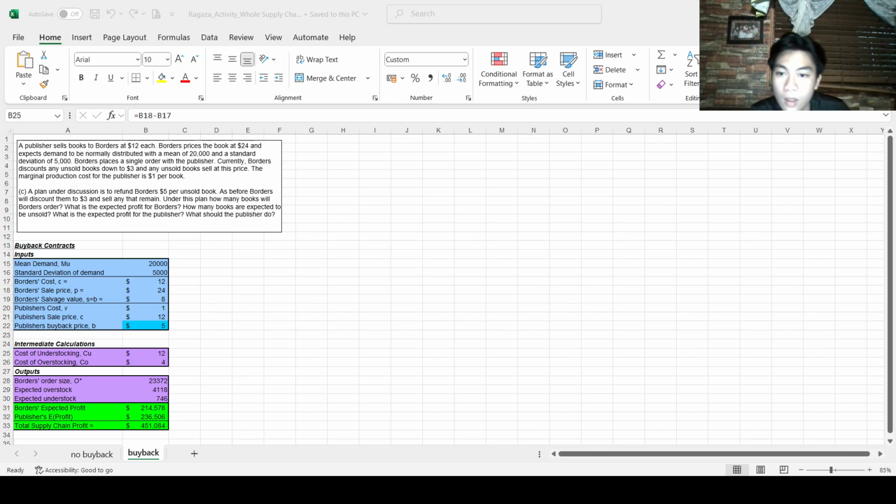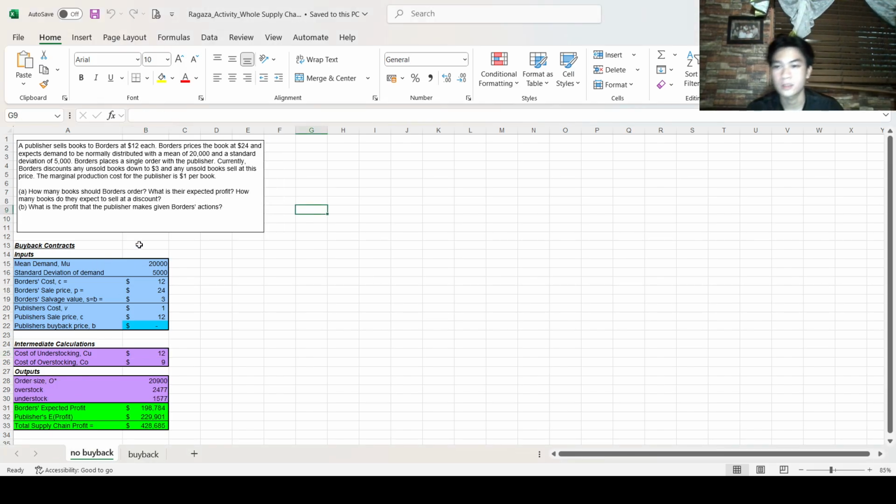So, moving on, we will continue this later on and move back to the no buyback section first to discuss its details. So, in the buybacks contracts inputs in this section, first we are given a mean demand, which is denoted as MU as given in the problem statement, and this is 20,000. And also the standard deviation of demand, which is also given, is 5,000.